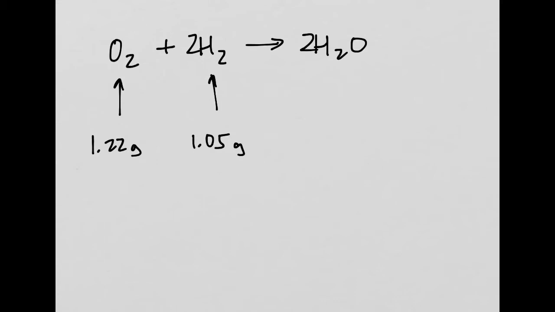Now you might think to yourself, upon looking at this equation pretty quickly and the numbers I've given you, that, oh, well, hydrogen must be the limiting reactant because there's less of it in terms of grams. But don't forget, reactions are all about moles and ultimately combining atoms. And in this case, you need to have 2 molecules of hydrogen gas to every 1 molecule of oxygen gas. Not only that, hydrogen is quite a bit lighter than oxygen.